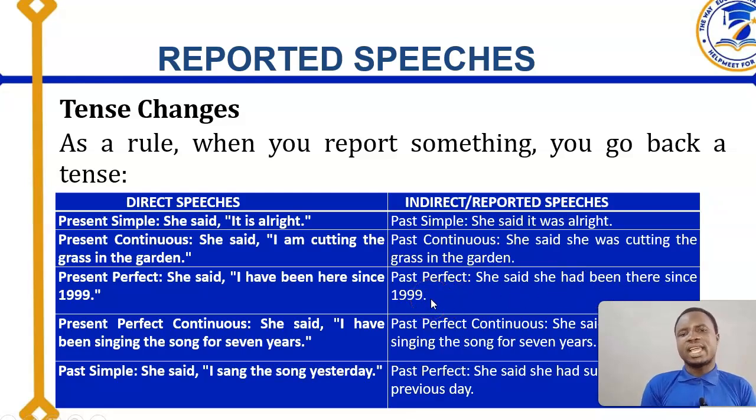Assuming you have something like "she has been there," it's going to be what? "She had been there." So has and have will change to had. Then as you have here, "had been there since 1999." Please take note of these changes we are talking about.